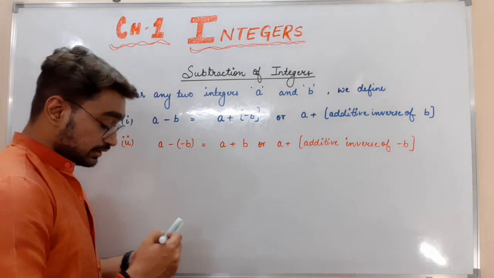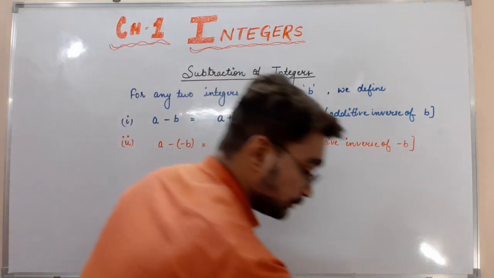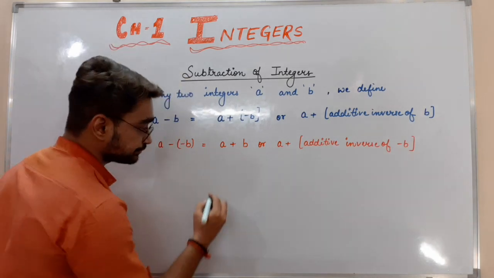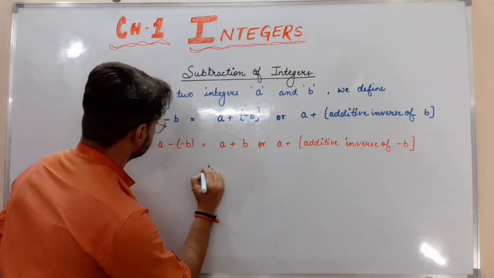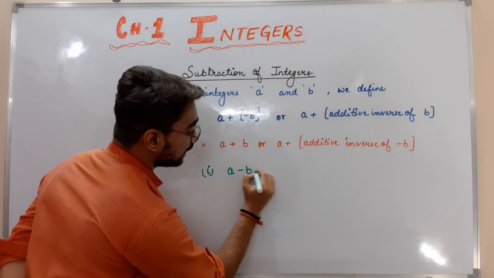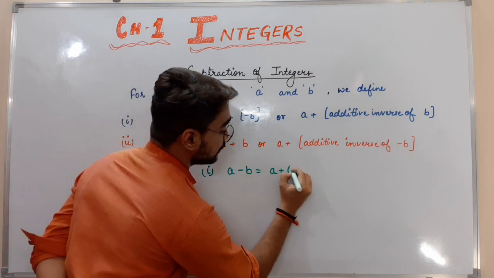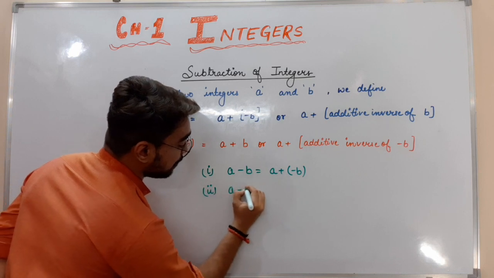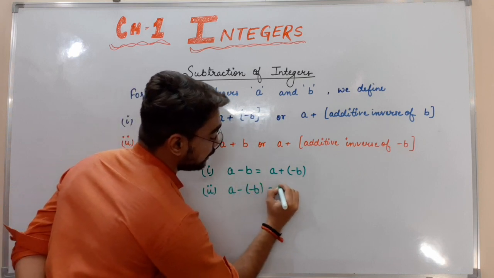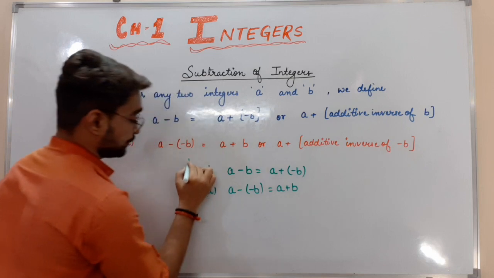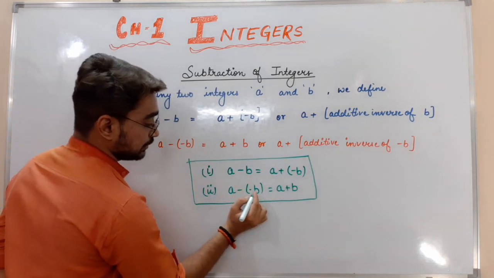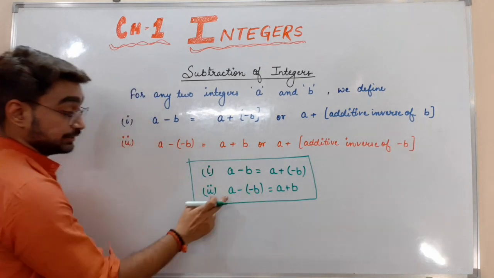I will say one thing, that in short you can remember these two things always. A minus B can be written as A plus minus B, and the second, A minus minus B, will always be written as A plus B. The second one is more important.